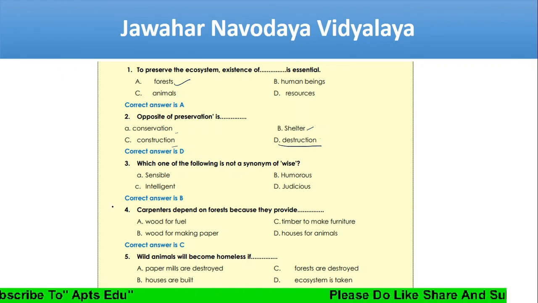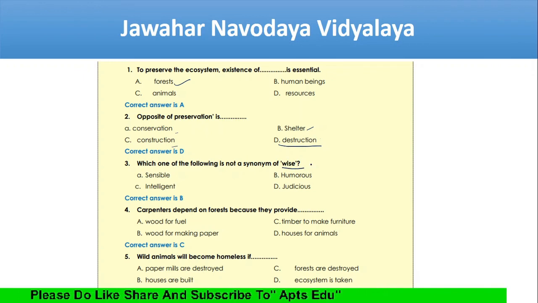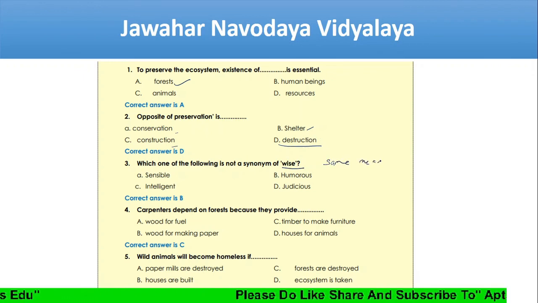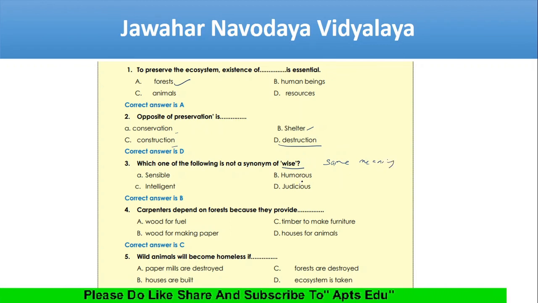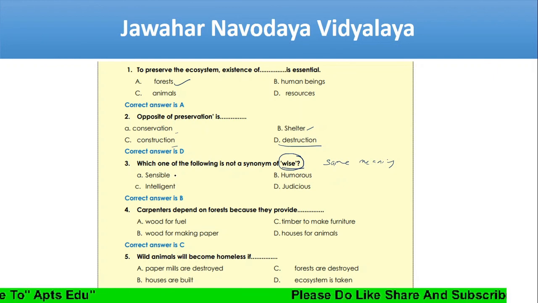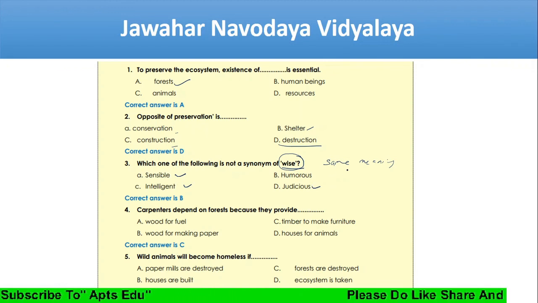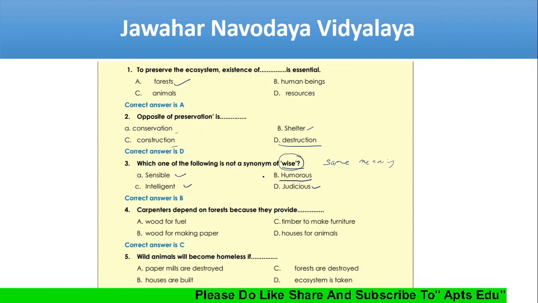Next, which one of the following is not a synonym of wise? Synonym means same meaning. Antonym means opposite meaning. Here, wise. Sensible, intelligent and judicious are of the same meaning. Humorous is different.